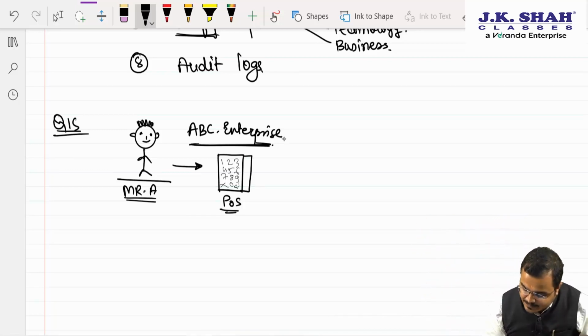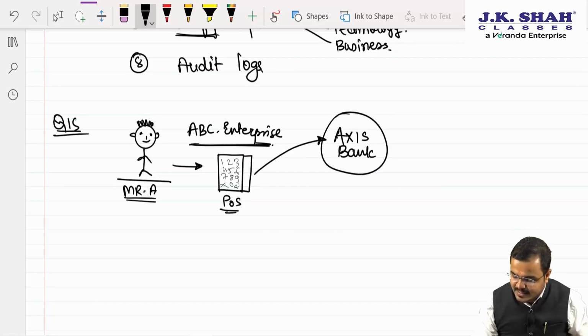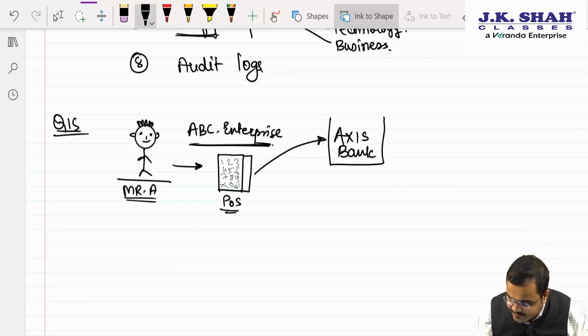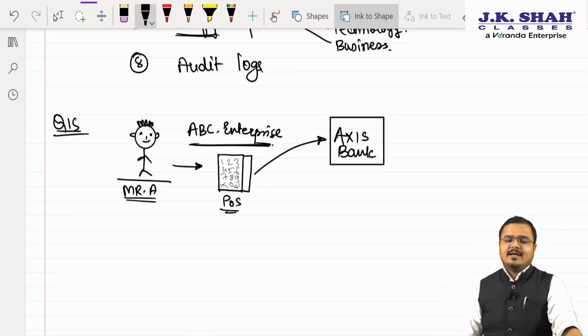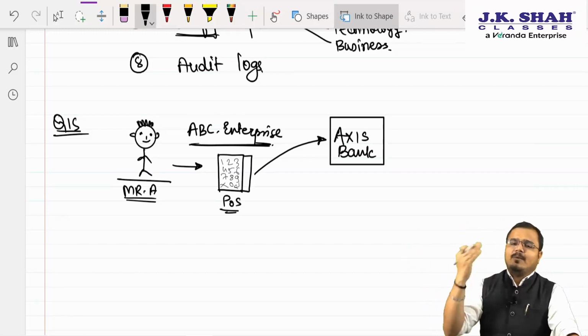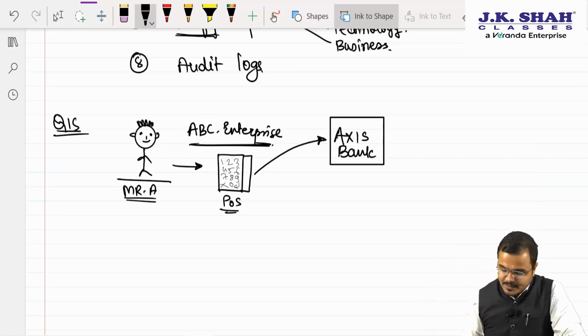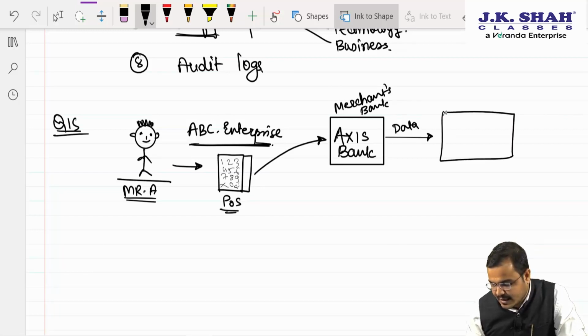So let's take the very simple example that this data goes to Axis Bank. Which bank? Axis Bank. And Axis Bank is whose bank? Sir, Axis Bank is the merchant's bank. Do you agree with me? Yes, sir. Now once Axis Bank gets this data, the card number, CVV number, card verification value number and everything, the merchant bank will forward this data to the card association. Forward this data to where? Sir, forward this data to the card association.